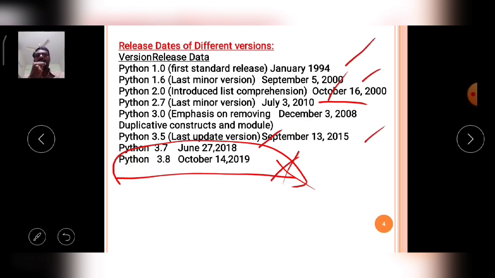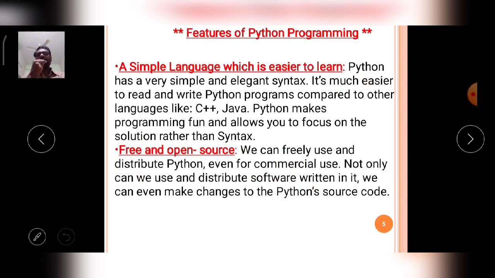Okay, then features of Python programming. In this topic we will discuss what the features, that means characteristics, available in the Python language are. We will discuss some very important characteristics of the Python language in this topic.